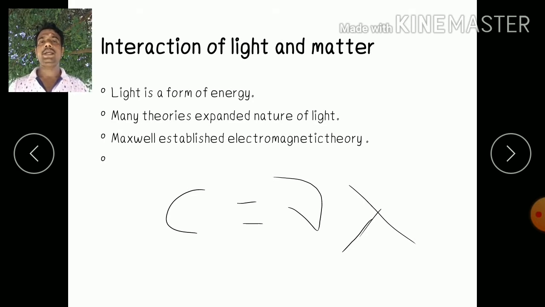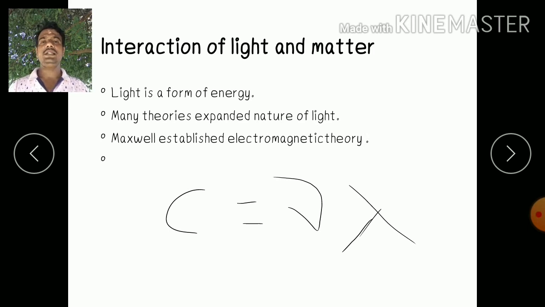After that, Maxwell introduced the concept of electromagnetic waves, and according to Maxwell, light propagates as an electromagnetic wave with the velocity c, which is equal to nu into lambda. Here nu is the frequency of radiation, and lambda is the wavelength of radiation.